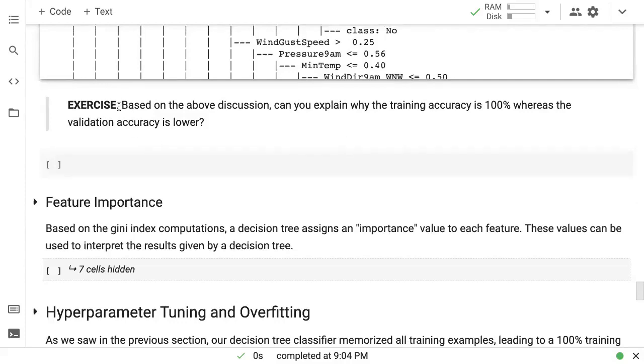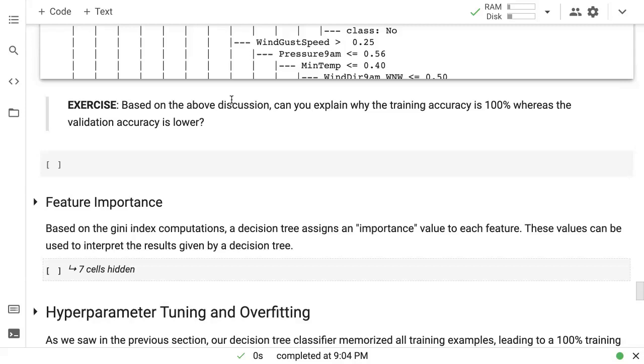So based on this discussion, can you explain why the training accuracy is 100% whereas the validation accuracy is lower? You can think about it. It's because the model has literally learned every training example. And when it sees an example which does not fit exactly with training, it tries to categorize it into one of the existing training examples by following one path of the decision tree.